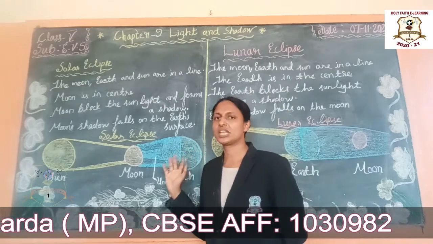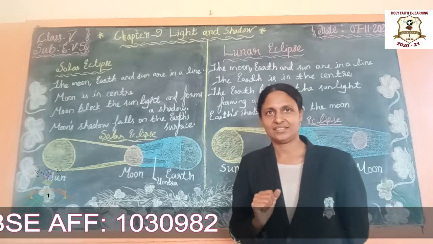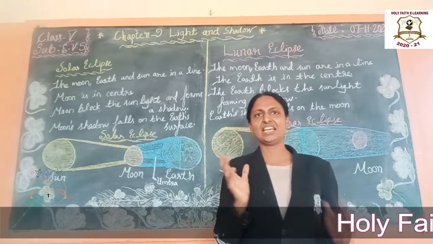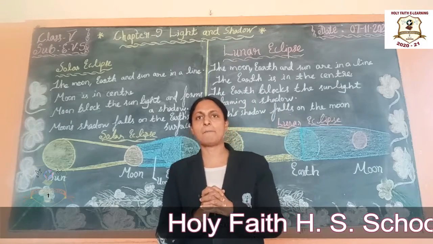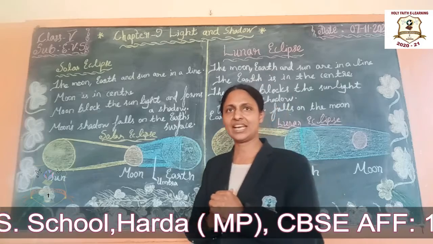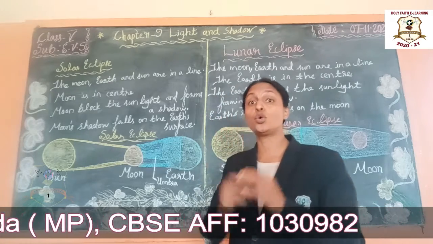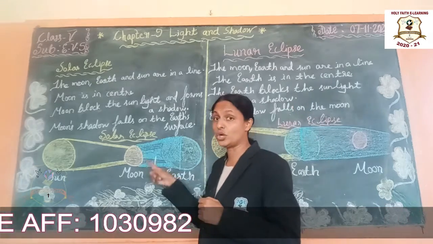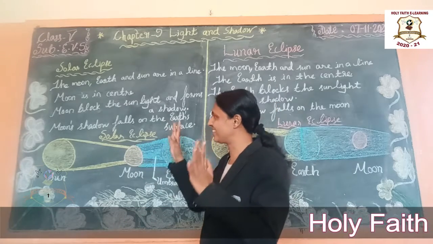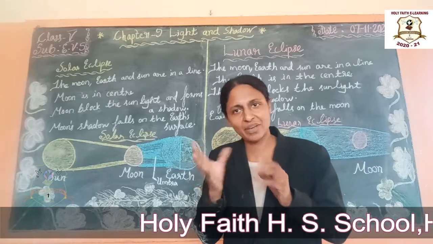We can observe it from the earth. Understand students? In the area of the moon's shadow, the moon appears and blocks the sun. It cannot be seen for some time. So this happens on new moon day. Understand students? It is the solar eclipse. It is very easy, no?